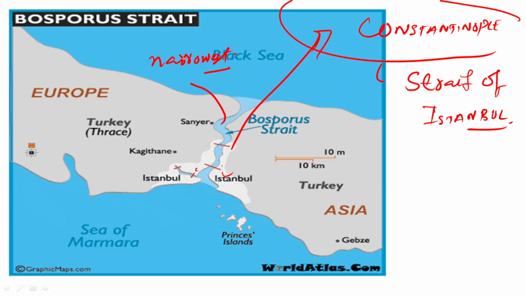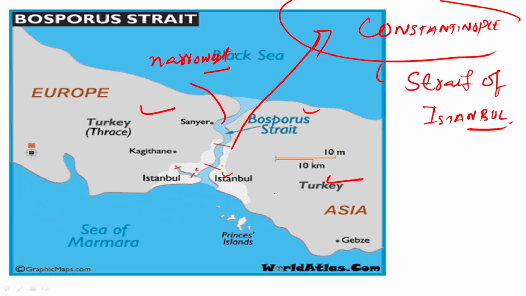It is very narrow. Please remember this strait also forms a border between Europe and Asia. It is one of the most important and significant straits in the world.